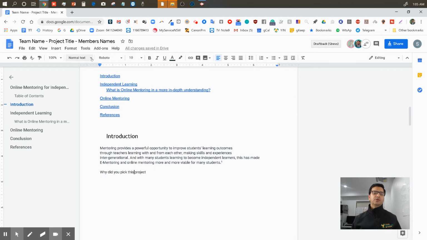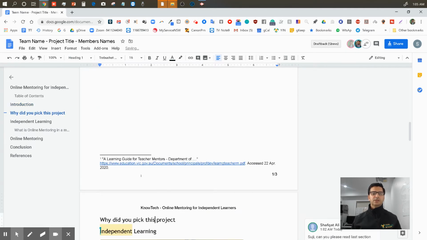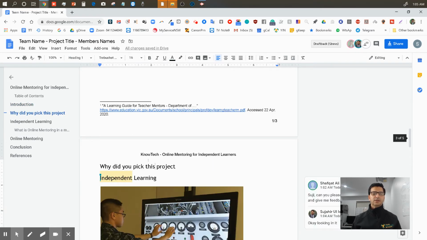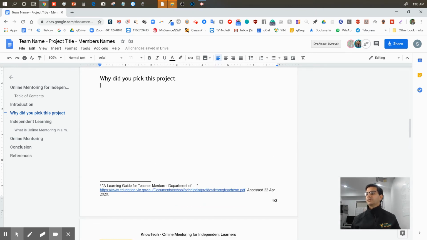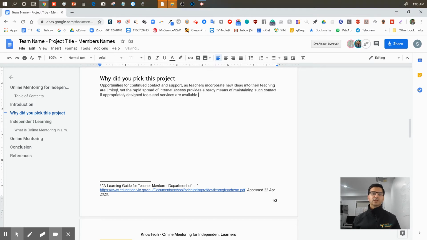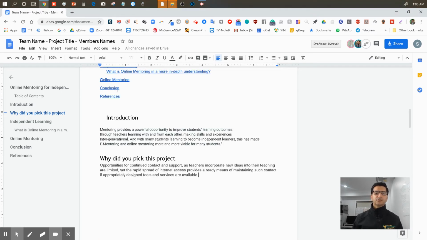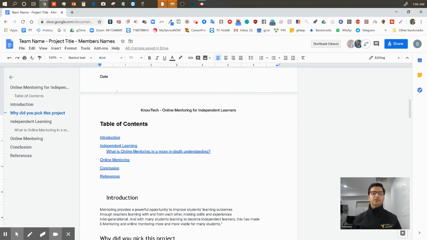I'm going to apply heading 1 to it, so automatically it goes there. I think I have a section there which I can use. So I quickly write that down. So I got that in the table of contents.